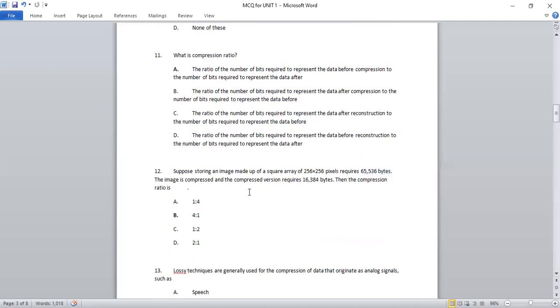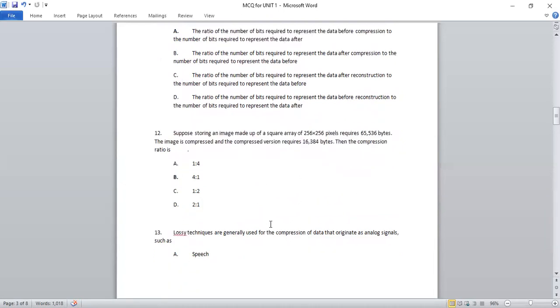The compression ratio formula is the number of bits required to represent the data before compression, that is 65,536, divided by the bits required to represent the data after compression, and that is 16,384. When we calculate 65,536 divided by 16,384, we get 4:1. So the right option will be B, that is 4:1.